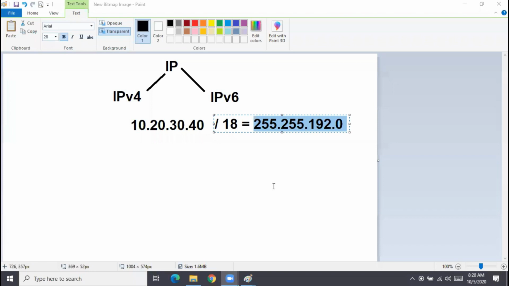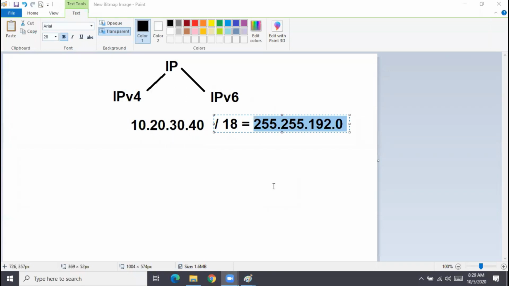Then I'm sure you must all be familiar with routing basically. We have two types of routing, static routing and dynamic routing, correct? Static routing is also very easy for you, should not be a challenge.